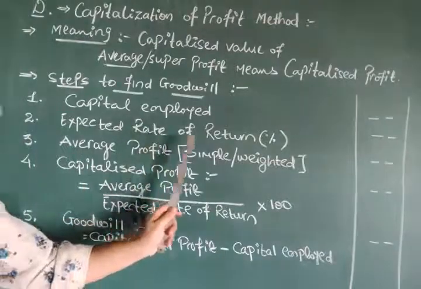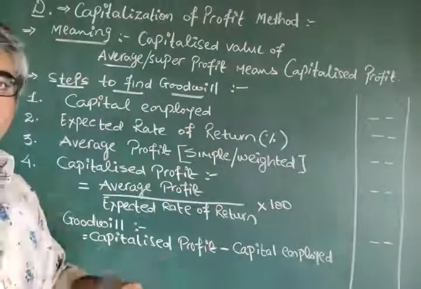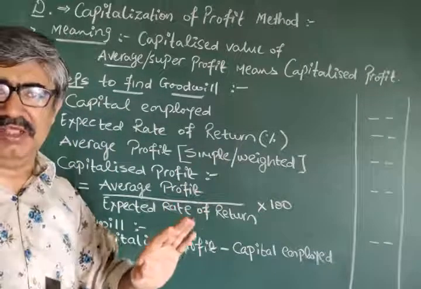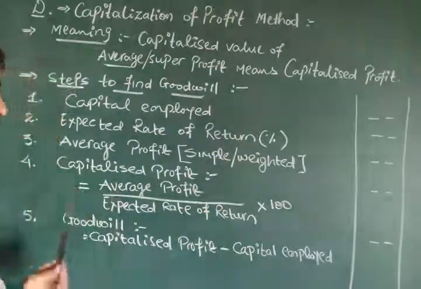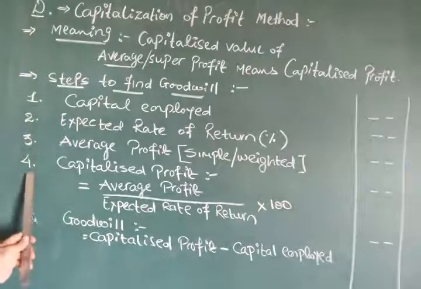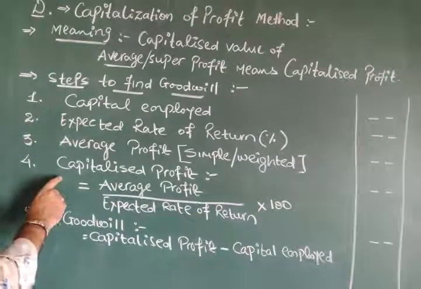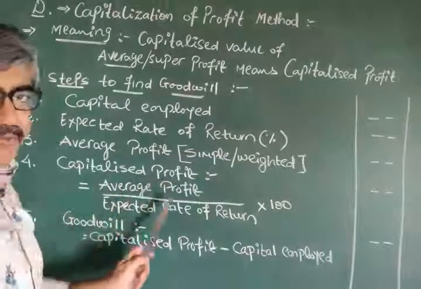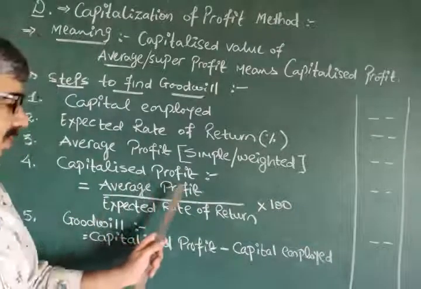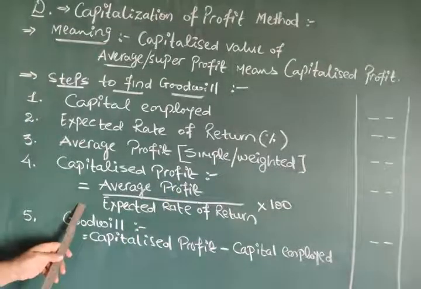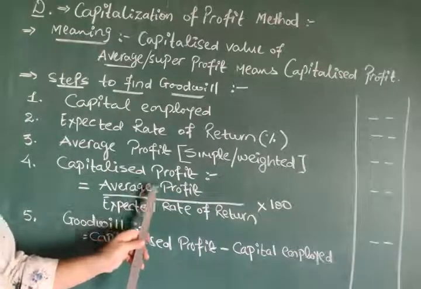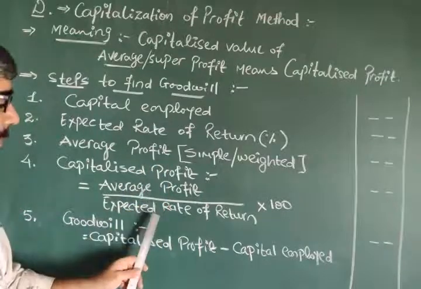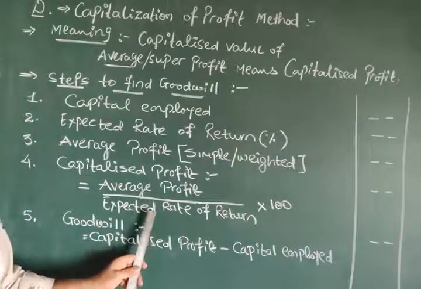So average profit by simple or weightage. Draw a box, find out that, then formula, the similar things which we did in super profit method. Fourth, the speciality of this method is that capitalized profit equals average profit upon expected rate of return.